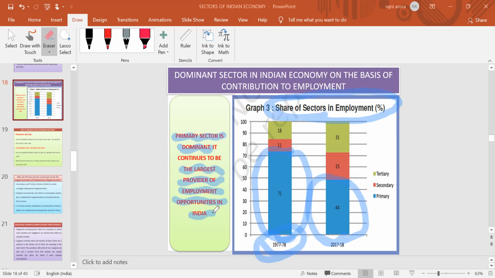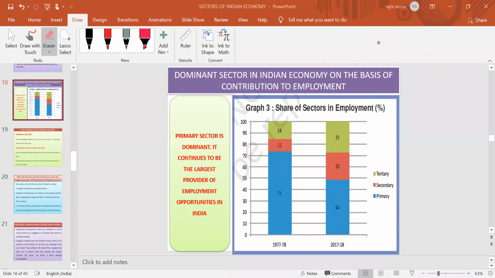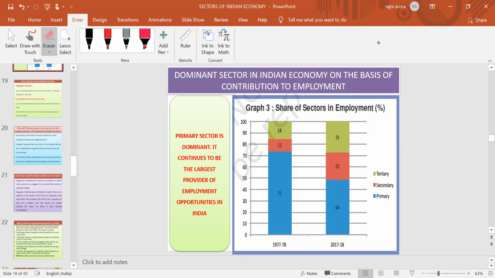Now, can you think that in the case of GDP, the tertiary sector was playing a major role, but in the case of employment opportunities, the primary sector is playing a major role.